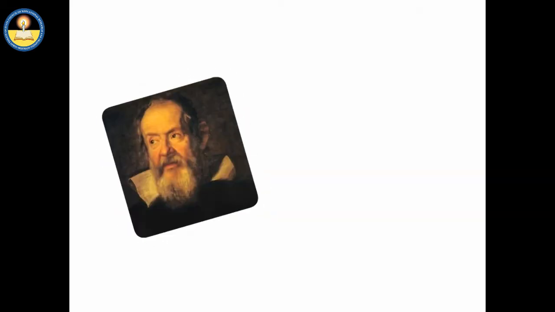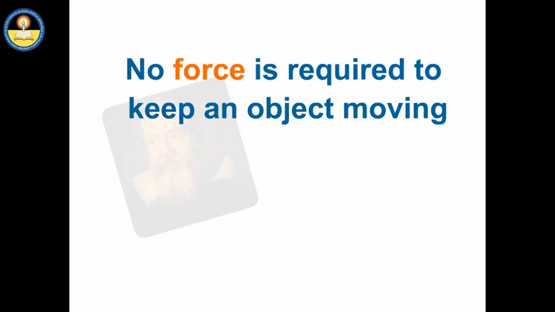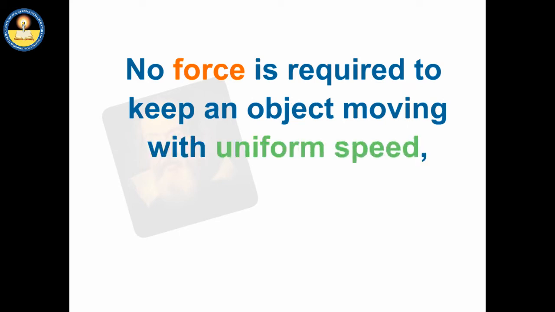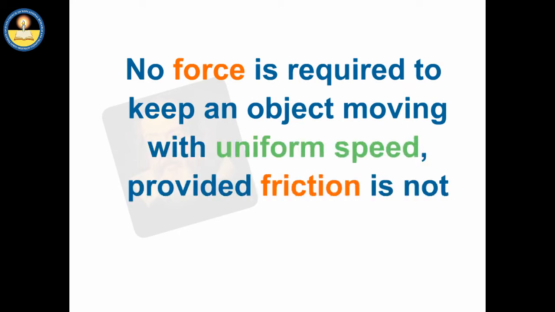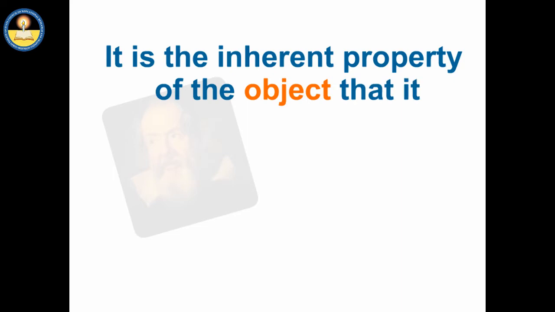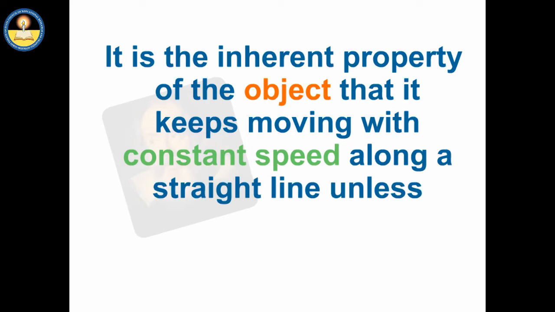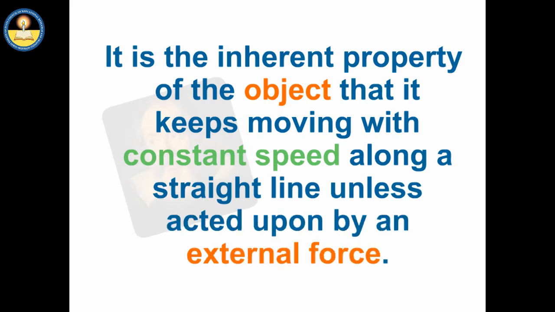With his experiment, Galileo proved that no force is required to keep an object moving with uniform speed, provided friction is not present. Therefore, he concluded that it is the inherent property of the object that it keeps moving with constant speed along a straight line unless acted upon by an external force.